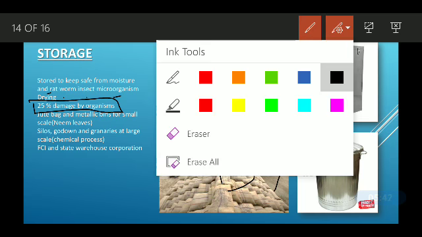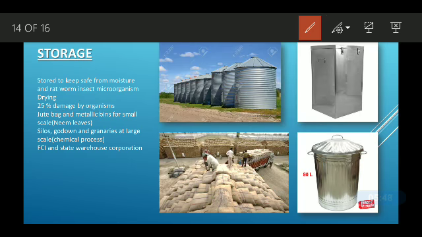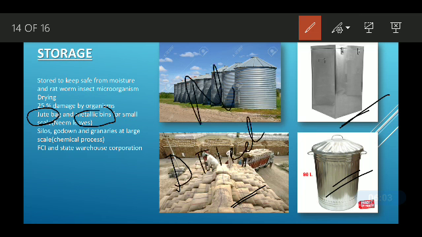People at a small scale use jute bags and metallic bins for storage, just like this. Jute bags and metallic cans are used to store it. And they use dried neem leaves, so that insects do not enter and harm the grain.